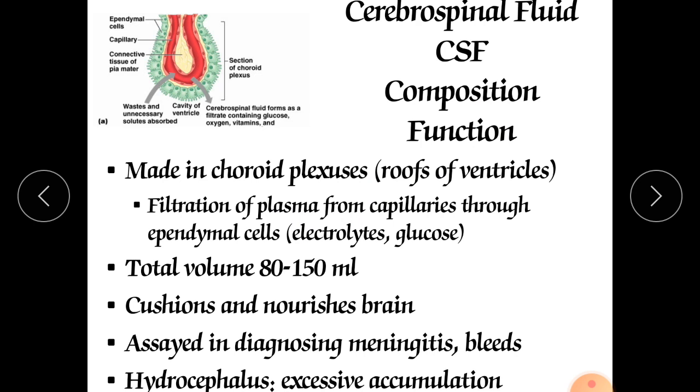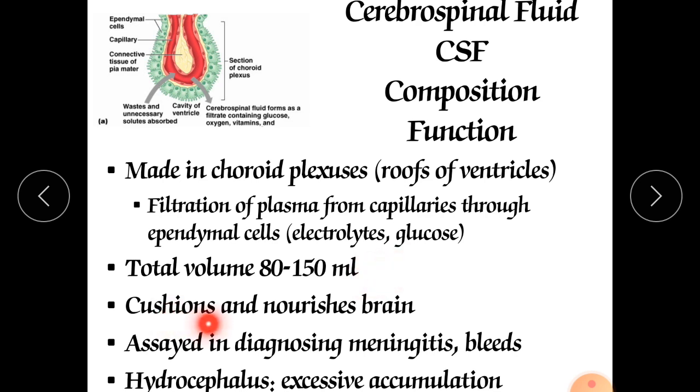So for that it has these three types of functions. It is made in the choroid plexus, the roof of the ventricles, by filtration of the plasma from capillaries through ependymal cells. As we already discussed, the ependymal cells in the CNS are responsible for the production of cerebrospinal fluid. The total volume is 80 to 150 ml, and the production depends on the requirement.